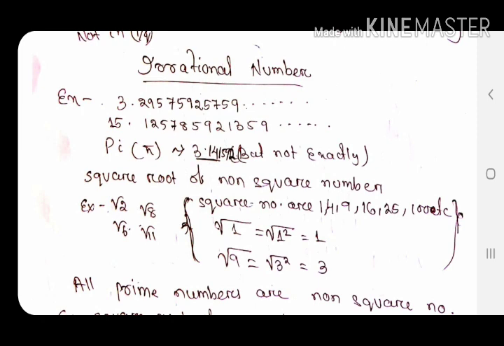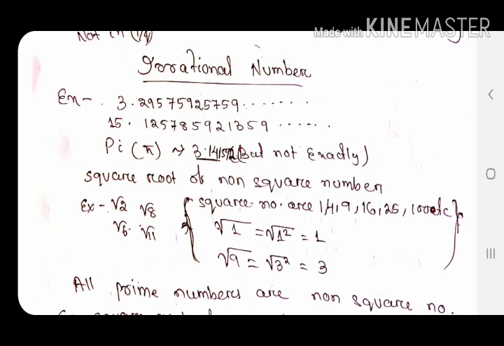Next is pi. You may say, sir, pi is 3.14, we know it is terminating, and it also has a fractional form, 22/7. But the actual point is that pi is the ratio of the circumference of a circle and its diameter. Whenever we calculate it, we always get a fixed amount, so we call it a constant.